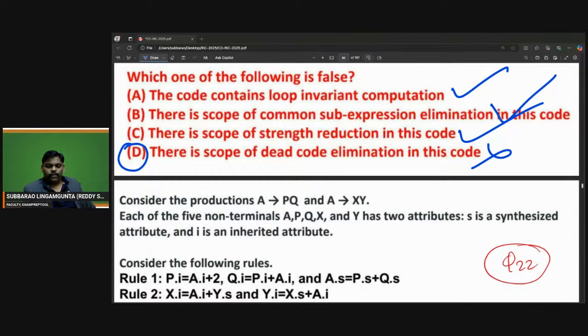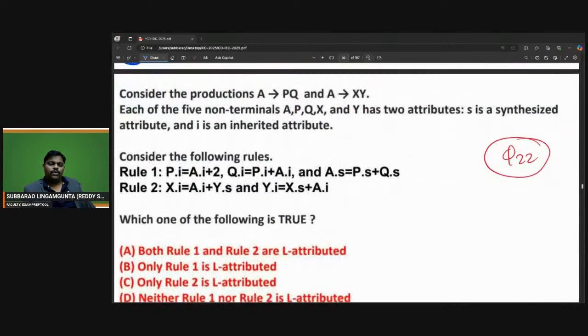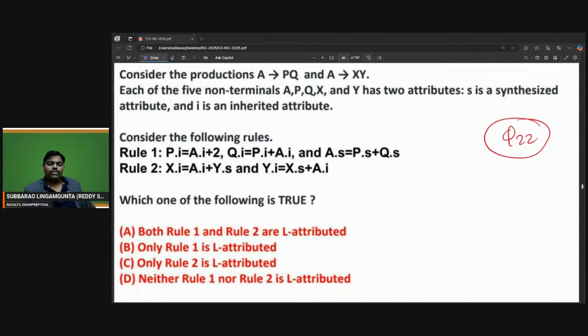Yeah, perfect. Let's go here. What is the answer of this? Consider the following productions: A goes to PQ and A goes to XY. Each of the five non-terminals A, P, Q, X and Y has two attributes. S is a synthesized attribute and I is an inherited attribute. Consider the following rules. Which of the following is true?